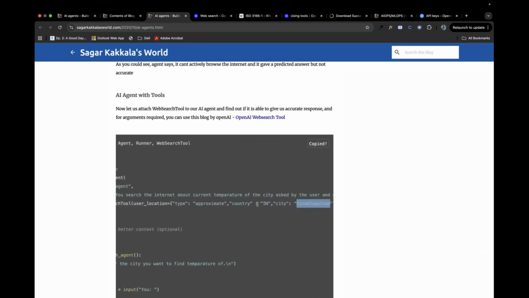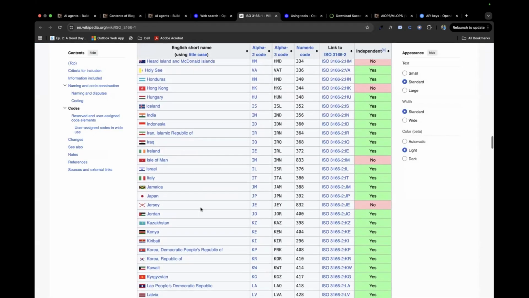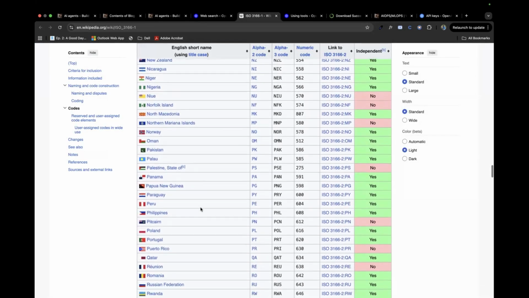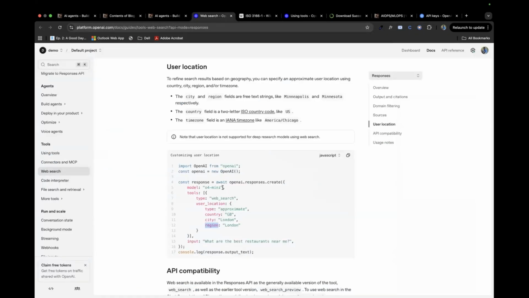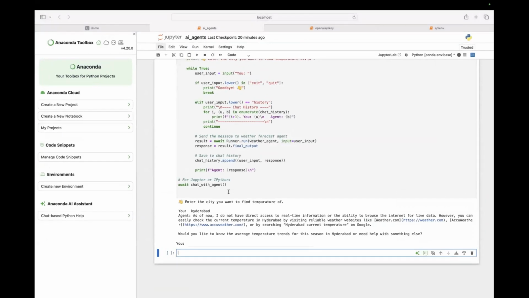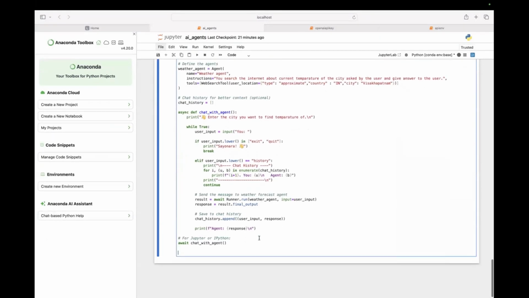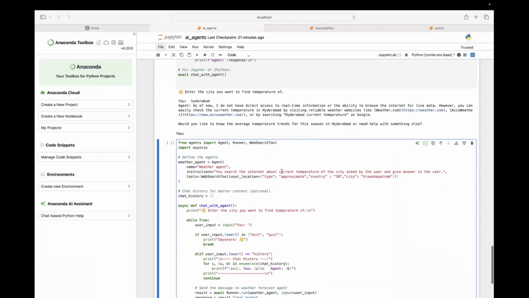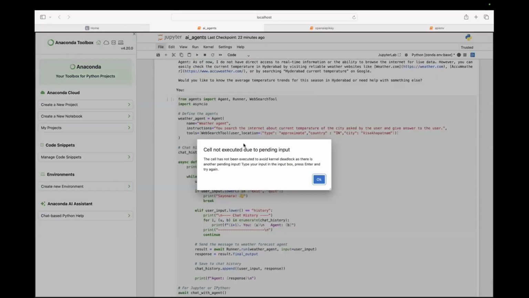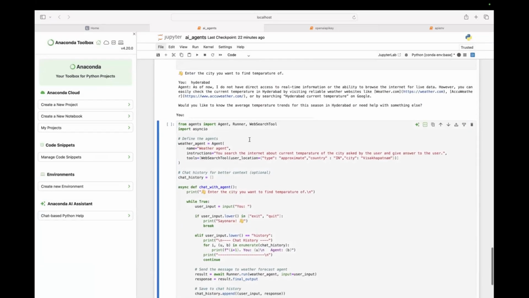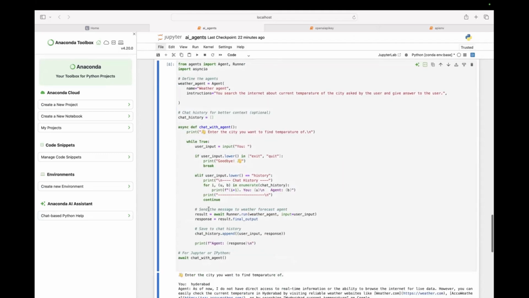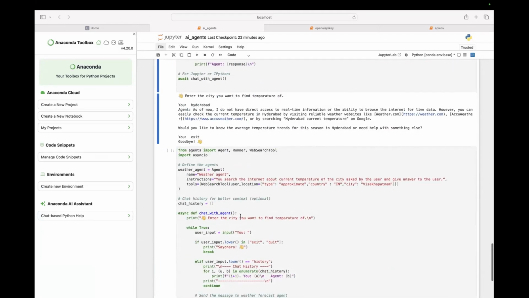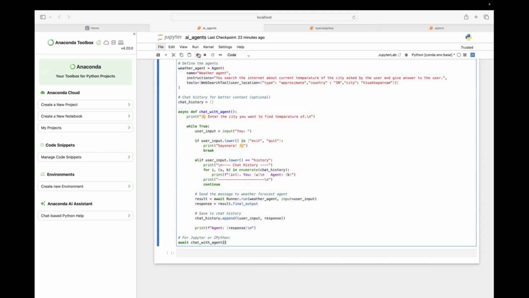And if I want, I could change the country to Portugal. Let's check what the Portugal code is here. Yeah, Portugal is PT. And in the same way, I could specify the city as Porto. Let's go for this for now. Yes, now I'm running this. Okay, fine. I did not exit the loop here, I guess. Yes, it's my bad. Because I did not exit the loop, that's why it's not running the code. As I said, you have to exit the loop.